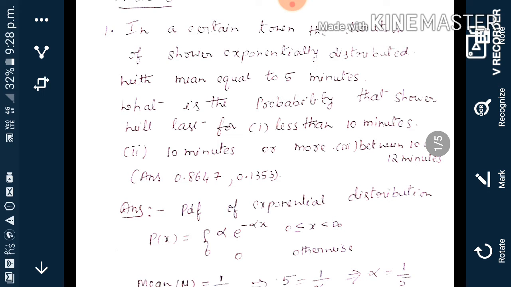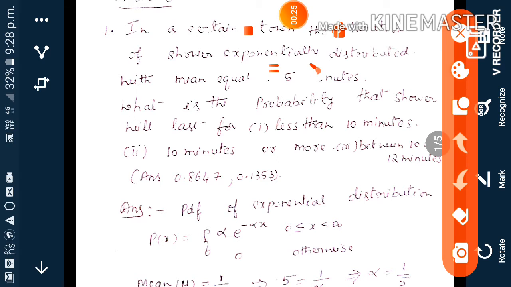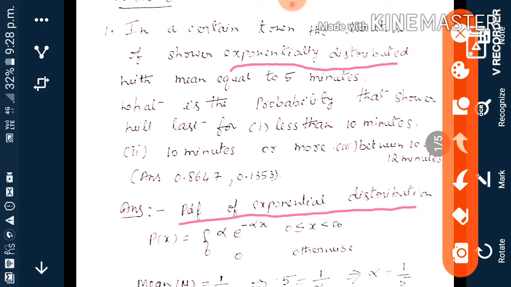So here it is given in the problem. It is exponential distribution. So we have to take the probability density function p(x) as alpha e^(-alpha x) between 0 and infinity, otherwise 0.